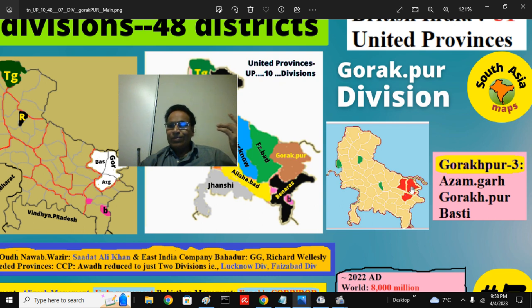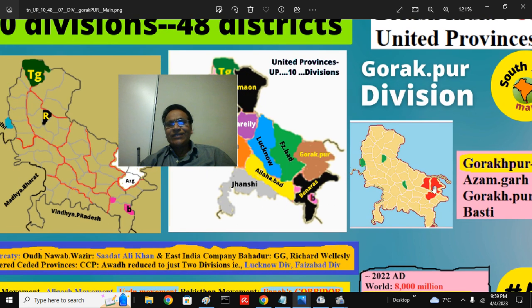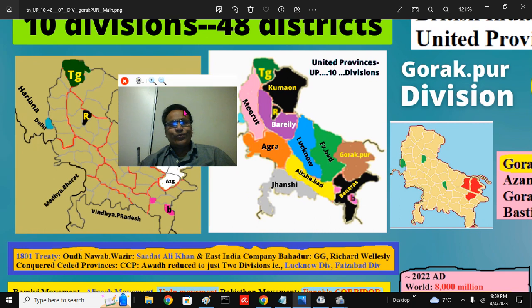The eastern part is Gorakhpur district, west is Basti, and the south part, south of the Ganga river, is called Azamgarh. This area is the Sarayu Par region, river Sarayu or Ghaghara or Sarada or Karnali or Kali Ganga, all different names of the same river at different locations. So essentially the Sarayu Par region, Bhojpur, Purvanchal region.